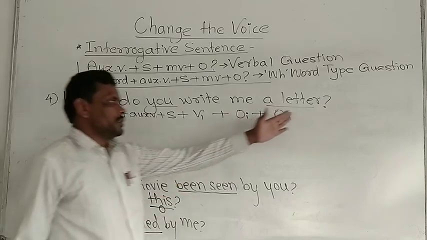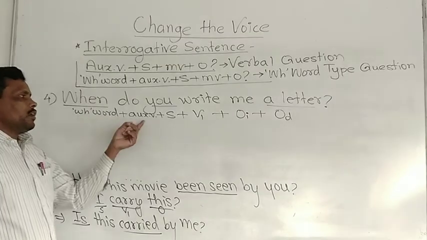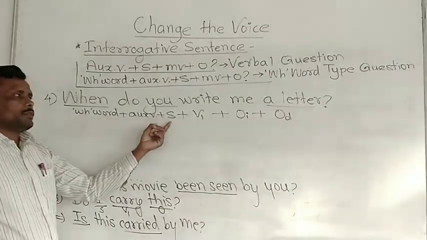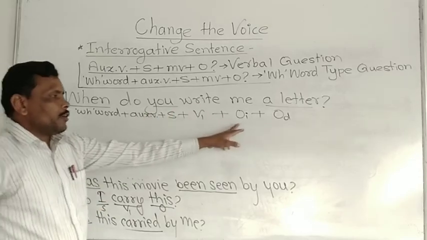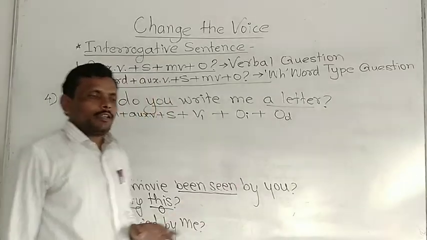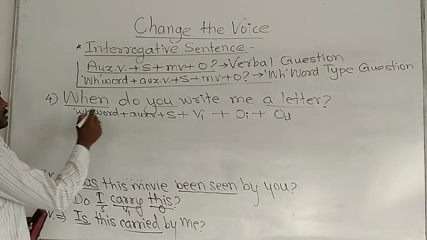And at last there is a question mark. WH word is given, then auxiliary verb, then subject, then V1, and indirect object and direct object are used here. See, how can we change here?